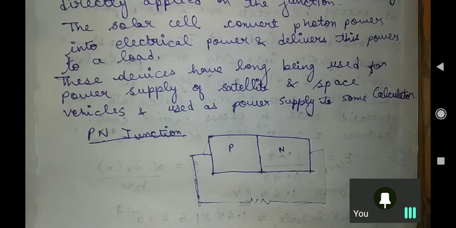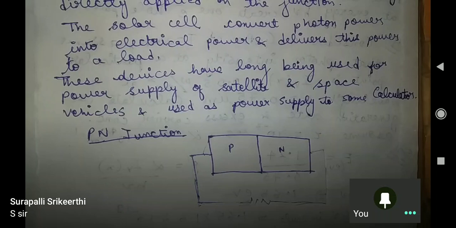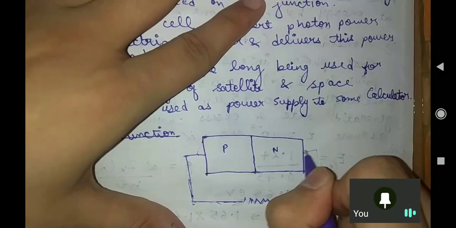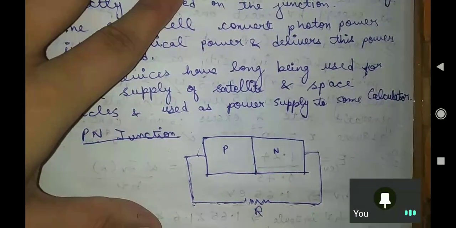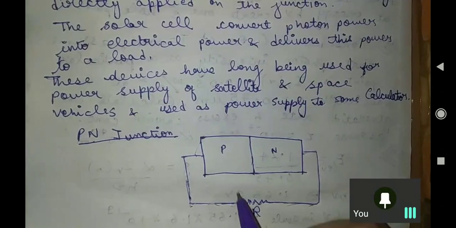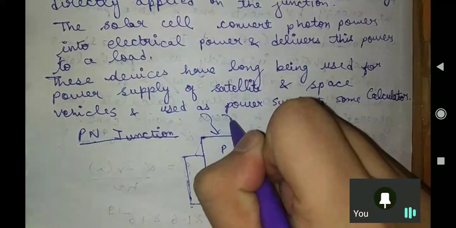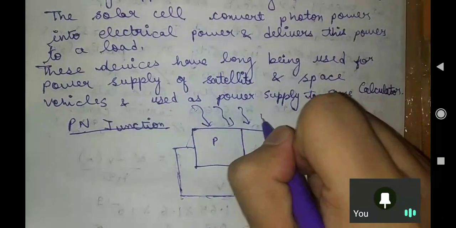Sir, what does the load mean? It means any appliance, isn't it? Electrical students know very well what the load actually means. And solar cell is used very much by electrical students in their projects also, as I have seen. Okay, now this is our resistance here. If I say this is a resistance, or load, you can say this is a resistance R. This is the P side, this is the N side, and we are letting light fall here over our junction.